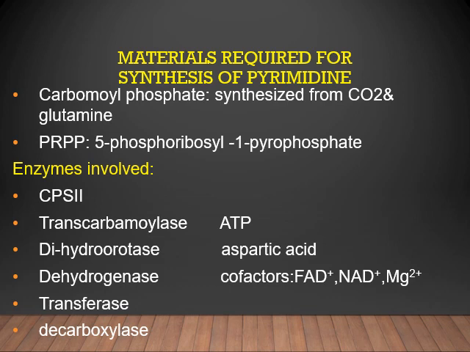Now, regarding the materials required for the synthesis of pyrimidine: first, carbamyl phosphate, which is synthesized from carbon dioxide and glutamine, is a precursor for the synthesis of pyrimidine nucleotides. The second material required is PRPP, 5-phosphoribosyl 1-pyrophosphate.